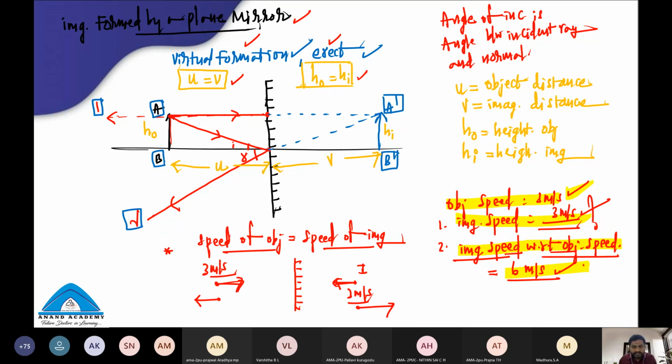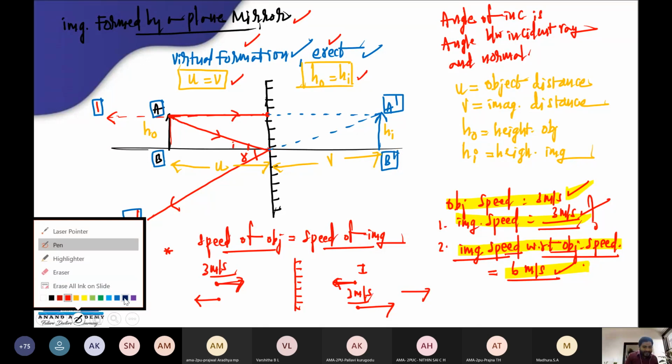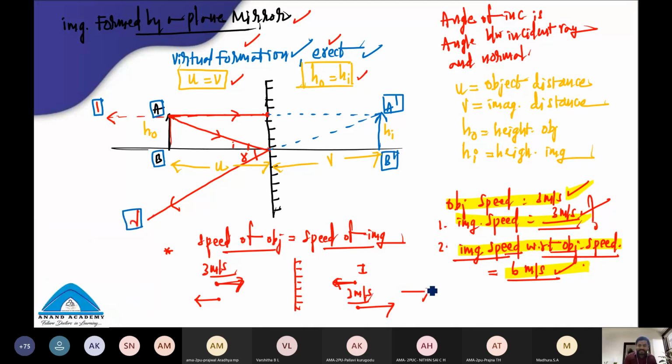And here one more interesting thing I'll tell you. Listen, we go a little advanced level. Sometimes, just to confuse you, they'll ask the question like this. What is the image speed with respect to mirror? What is the image speed with respect to mirror? Mirror is not at all moving with some velocity. Velocity of the mirror is 0.